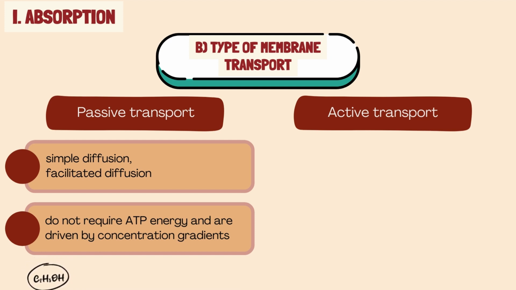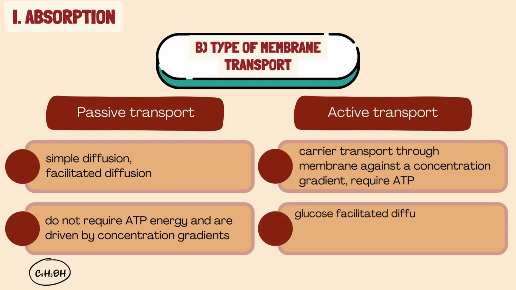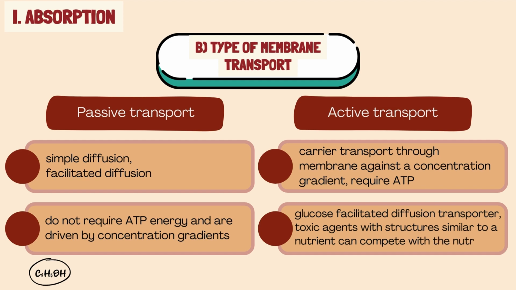Facilitated diffusion is a carrier-mediated transport of water-soluble substances that mimic the structures of endogenous substances that normally exist in the body. For example, glucose normally enters cells via special glucose transporters. Active transport is a carrier transport through the membrane against a concentration gradient, which requires metabolic energy. As with the glucose-facilitated diffusion transporter, toxic agents with structures similar to a nutrient can compete with the nutrient for active transport into the cell. An example is heavy metals, such as lead, which may enter through the transporter that normally carries calcium.